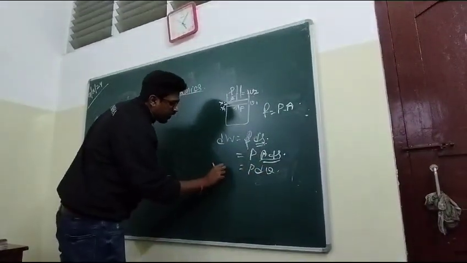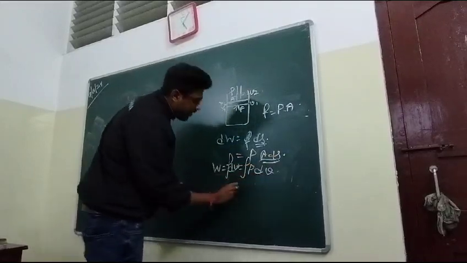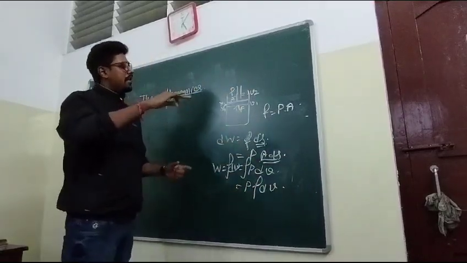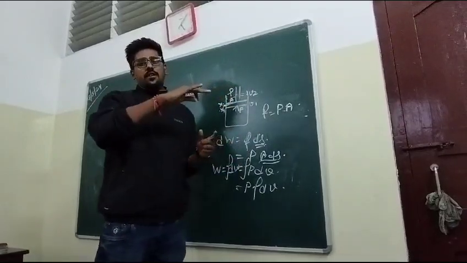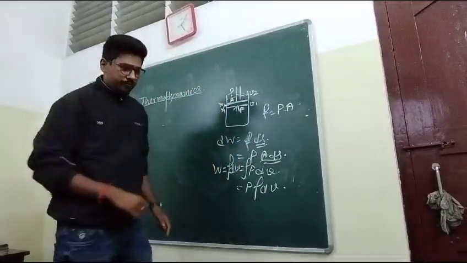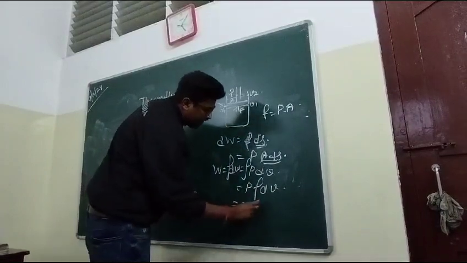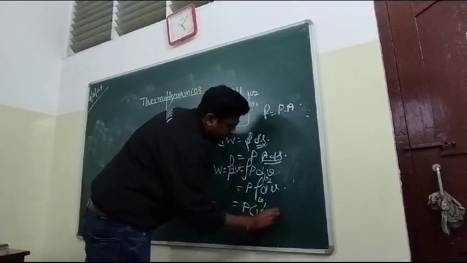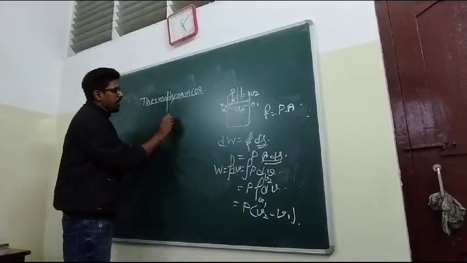So what is the work done? The total work done is the integration of P dV. If we take the pressure as constant in a reversible process, we are changing the pressure over infinite time, in a long time. Then W equals P times the integration of dV from V1 to V2, so that will be V2 minus V1. That is the value of work done, W equals P(V2 − V1).